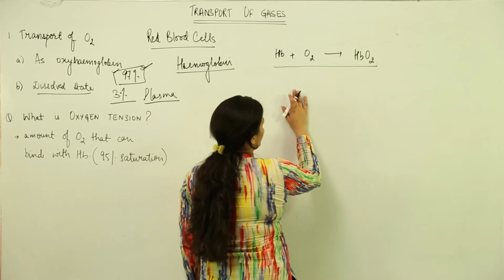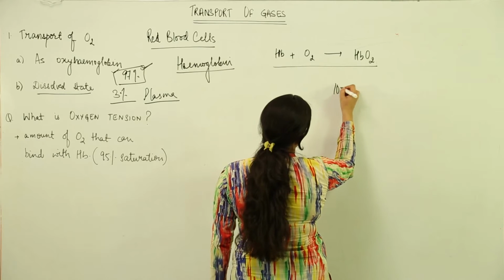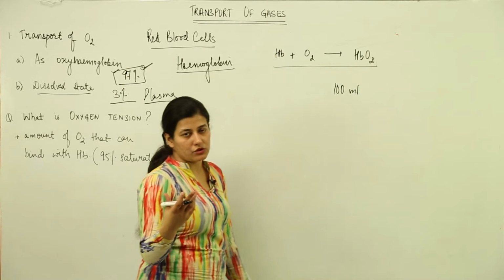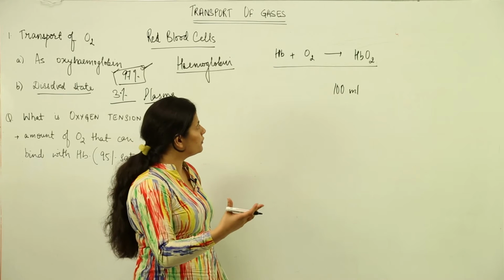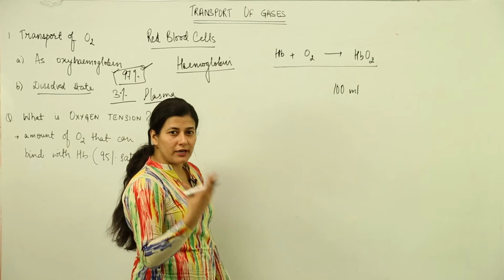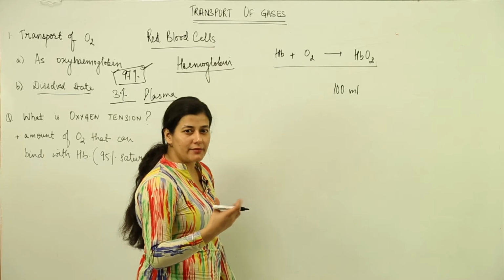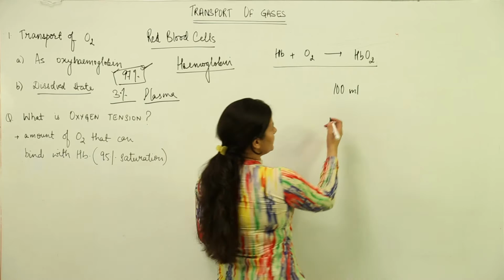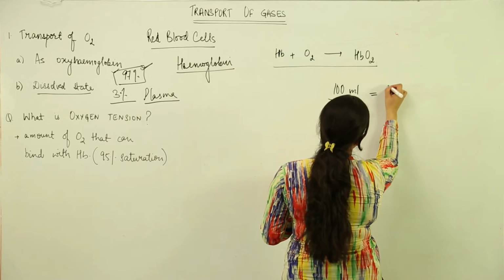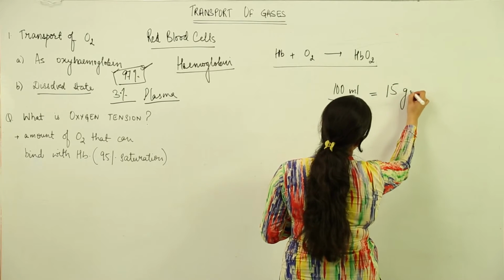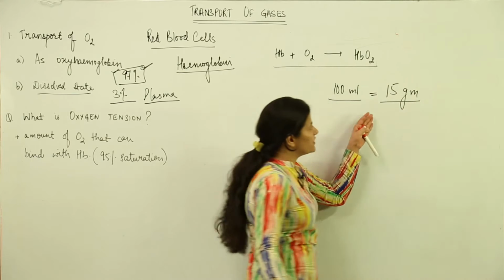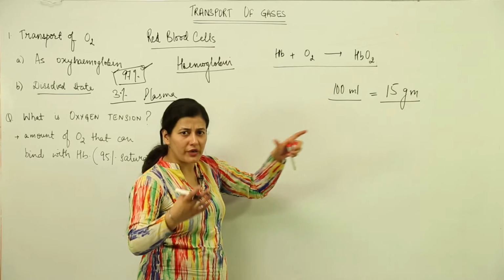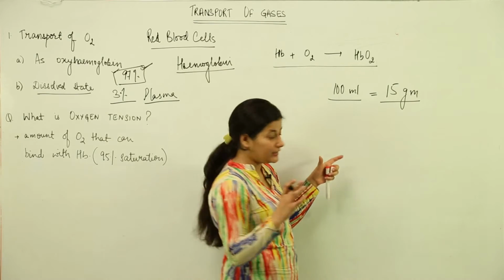Per 100 milliliter of blood, in common language, when you say how much blood you have, and you say it is 14 grams or 12 grams, it is basically referring to hemoglobin. So an approximate individual has 15 grams of hemoglobin per 100 milliliter of blood. It could vary from 12 to 15 in a normal healthy individual.